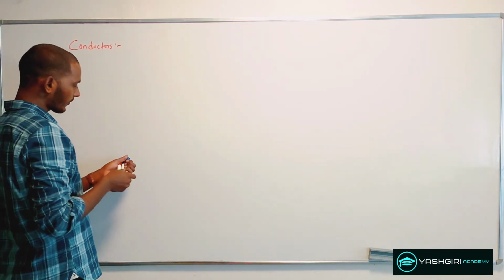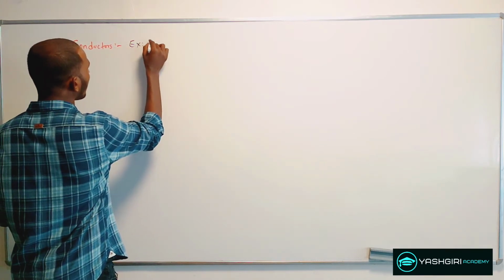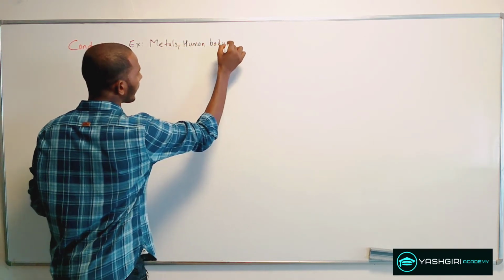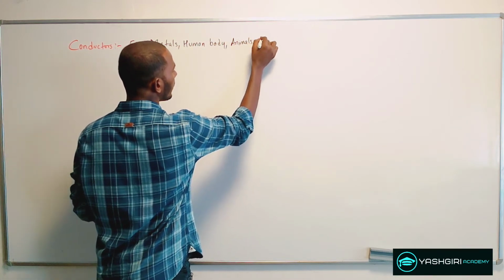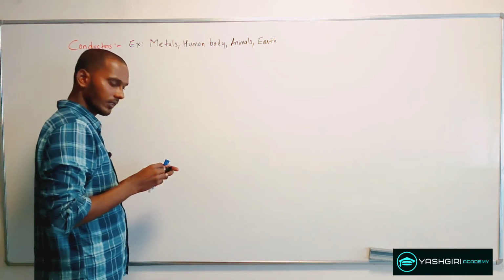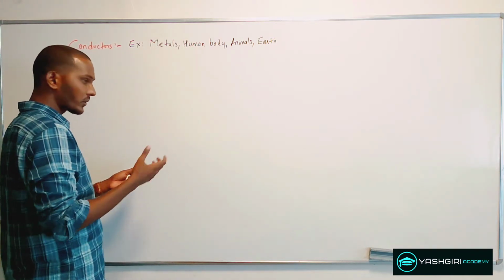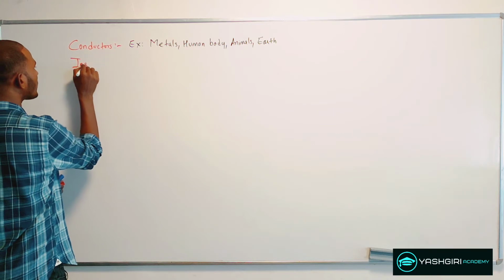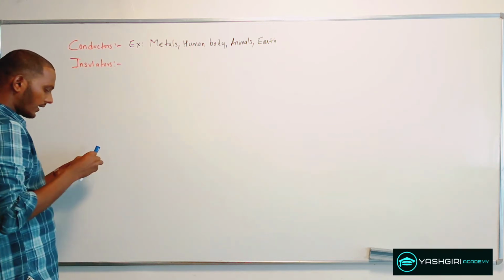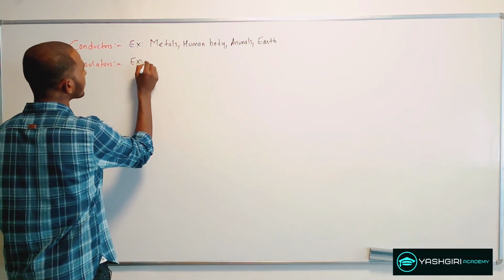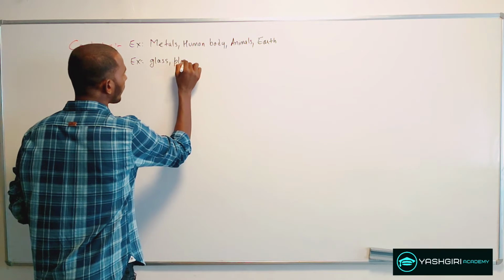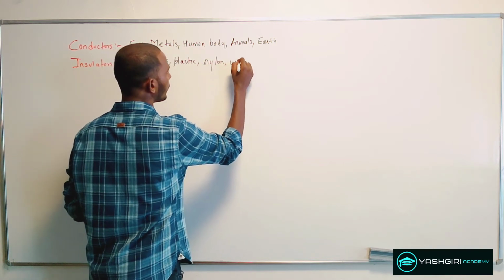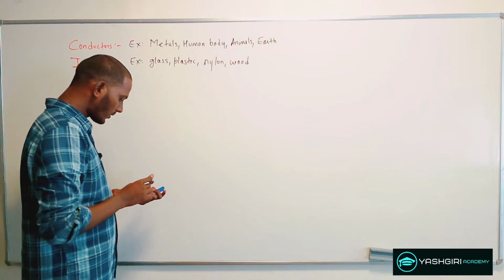For example, metals, human body, animals, earth, etc. And any substance which offers a high resistance to the passage of electricity is called an insulator. Examples: glass, plastic, nylon, wood, etc.